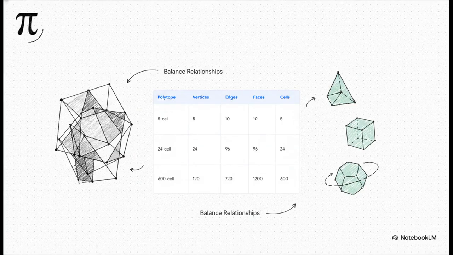Okay, look at the mind-boggling balance relationships defined in these Coq proofs. We are suddenly looking at massive 4D shapes known as polytopes. We're talking the 5-cell, the 24-cell, and the absolutely massive 600-cell with its 1,200 faces. The source code meticulously maps out all of their vertices, edges, and faces to prove that their symmetries are fundamentally intertwined. The geometry of a 120-vertex 600-cell perfectly balances out against the structure of the smaller shapes.